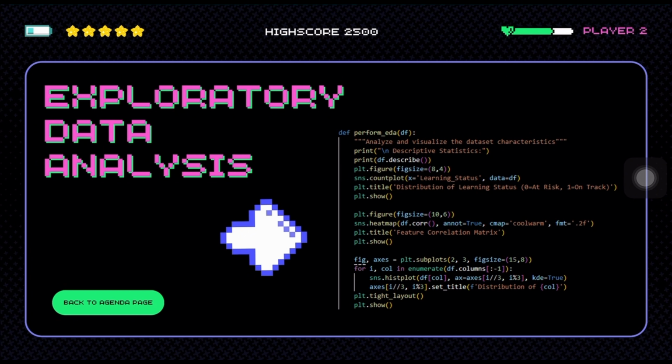And then we also plotted a heat map to show correlations between features. As expected, the grade scores, which are G1 and G2, showed a strong positive correlation with the final outcome. And lastly, we use histograms with KDE plots to show the distributions of each feature. So this will help us identify skewness and variability in features like age or study time. And all in all, this visualization helps us better understand the data before we move to the model training.